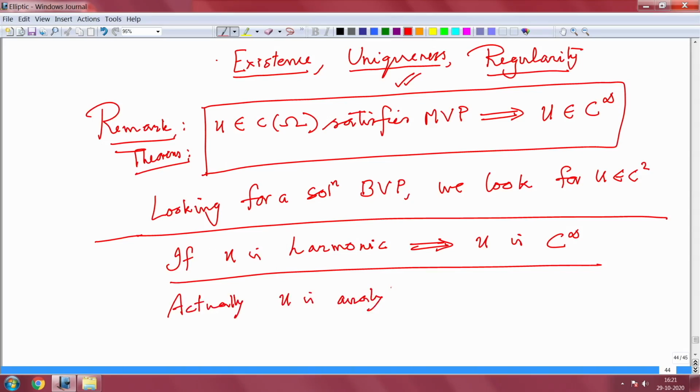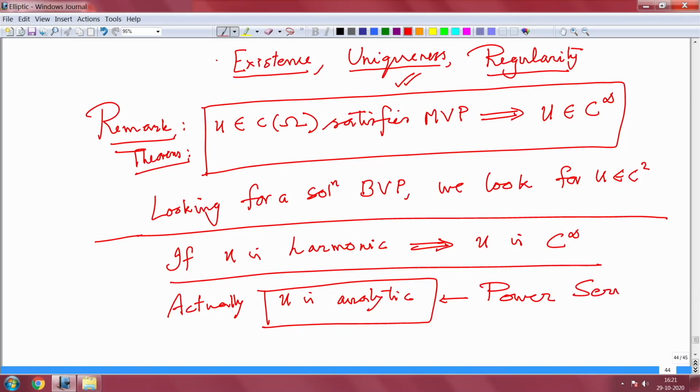Analyticity is a stronger property, which I am going to tell you about. Okay. Analytic means it has a power series expansion. I will tell you what real analytic functions are, and then I will move on to, again as I said, I will not prove each and every step, but I will try to give you the important steps in the analysis.